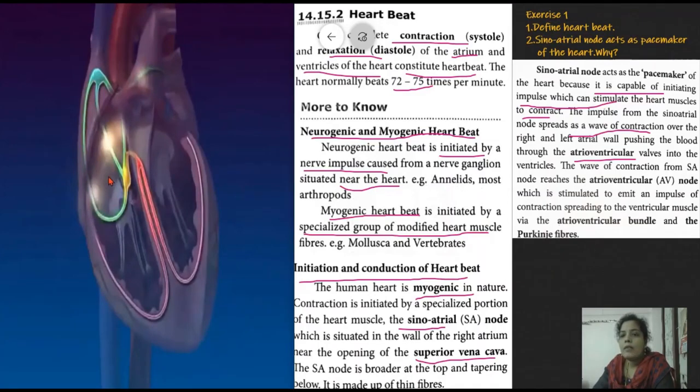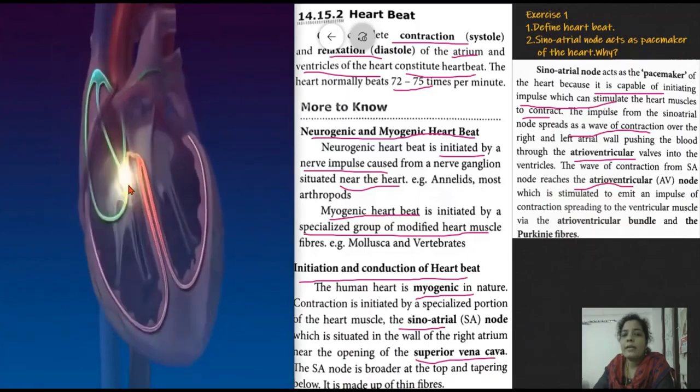Now, the wave of contraction from the sinoatrial node reaches the atrioventricular region. This wave of contraction impulse enters into the AV node. This region is the AV node, atrioventricular node.